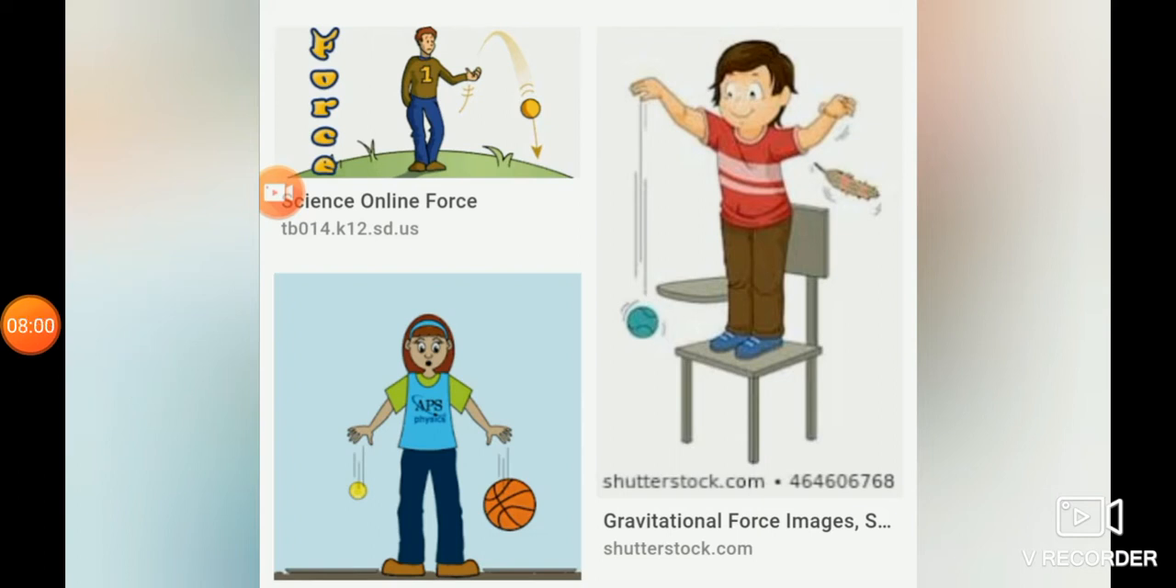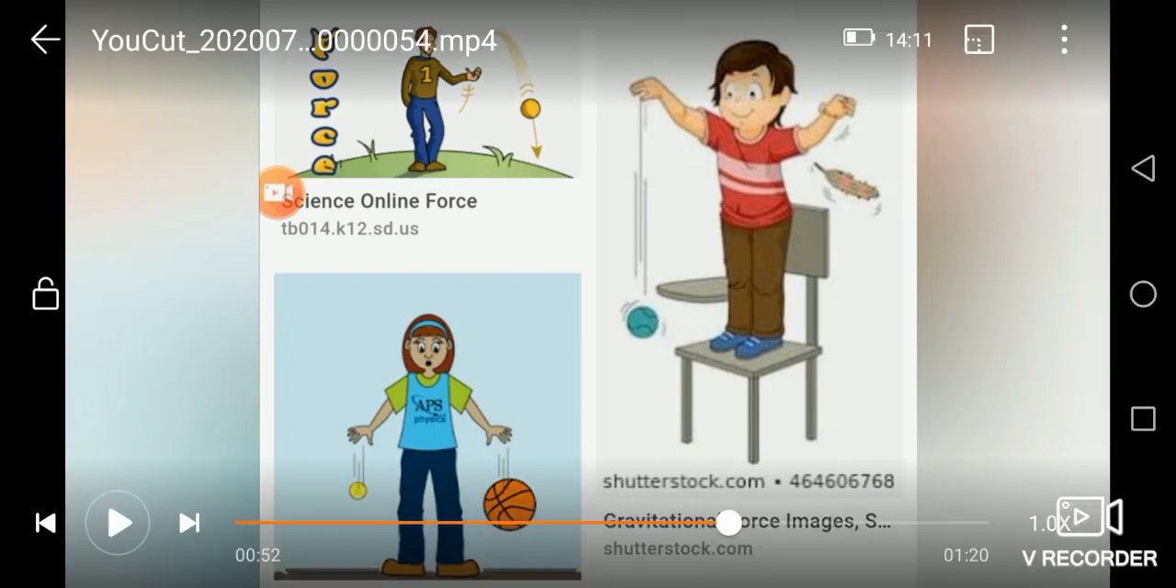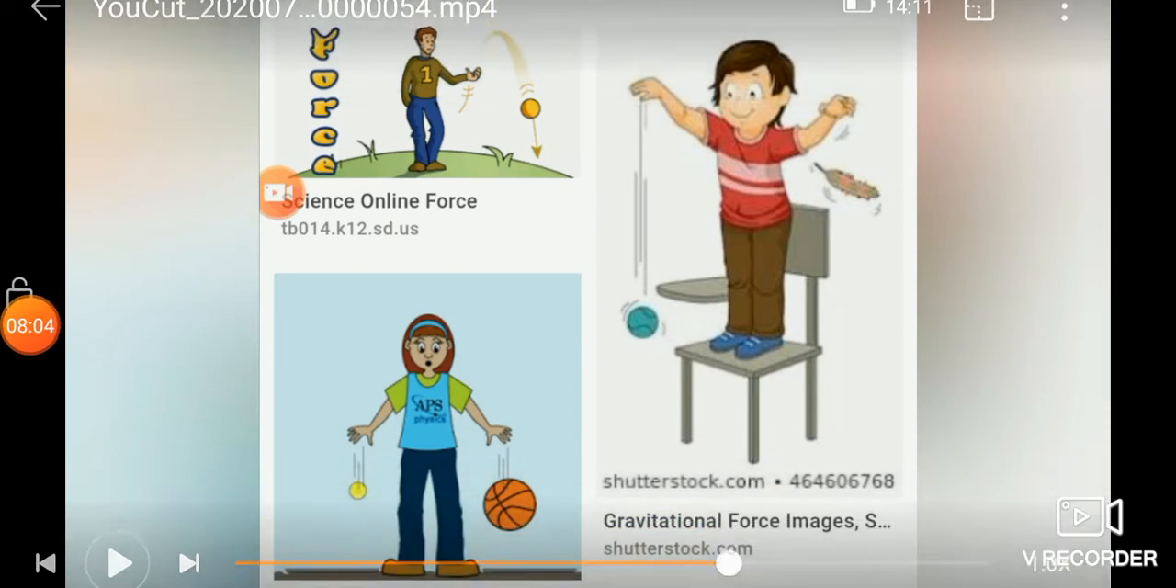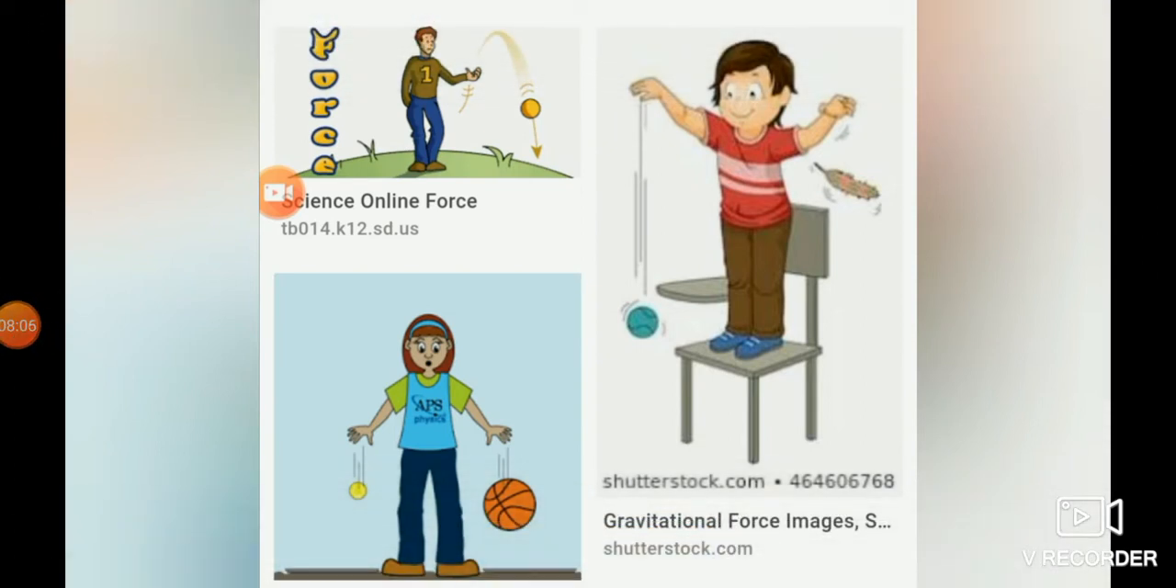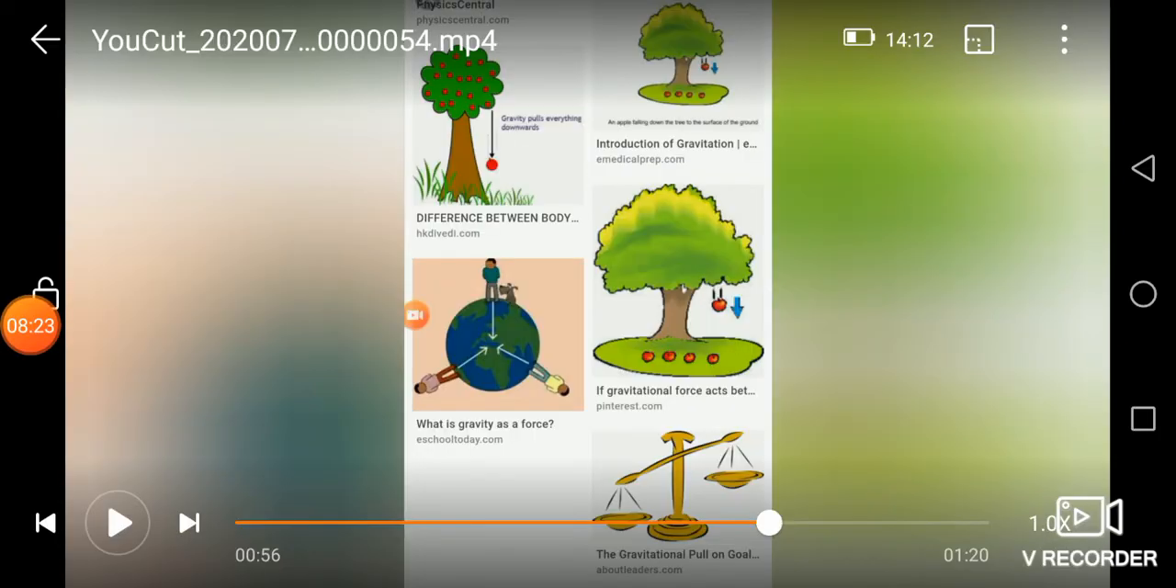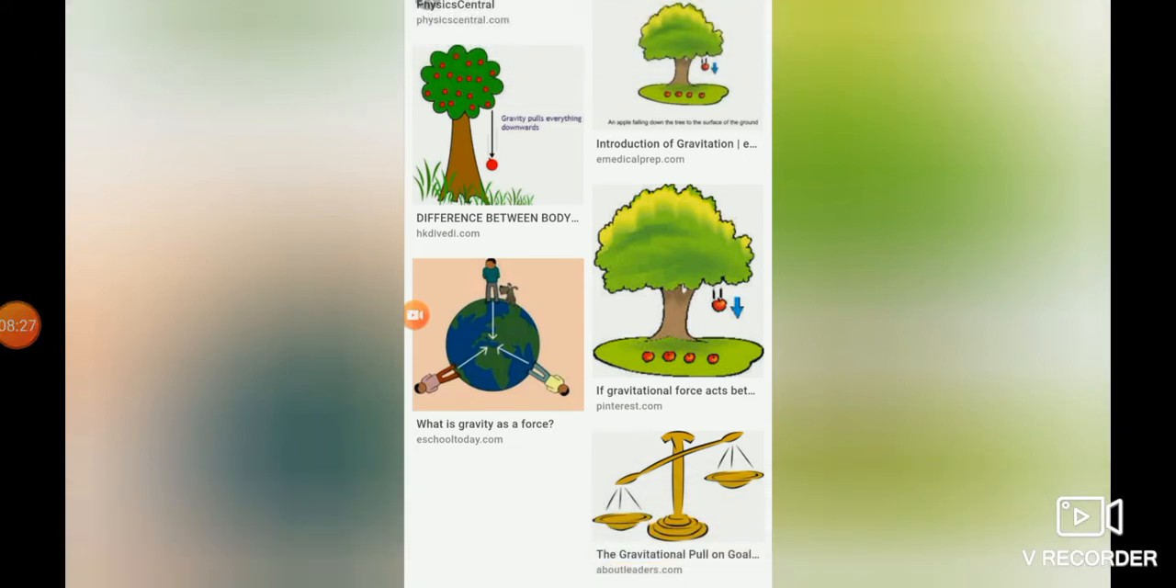Next, you see the picture. Whatever you see in the picture is an example of the gravitational force. When the boys throw some objects towards the earth, that is only due to gravitational force. Every object is attracted towards the earth due to the gravitational force. Next, you see another picture, that is also an example of the gravitational force.